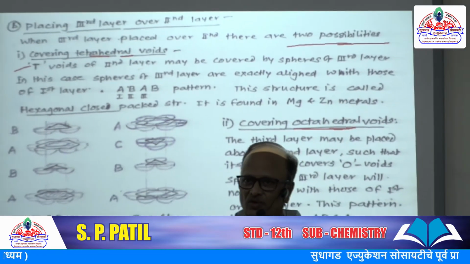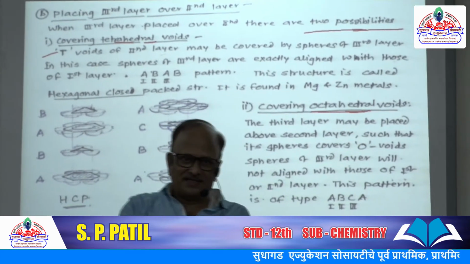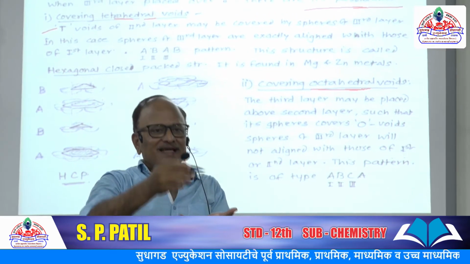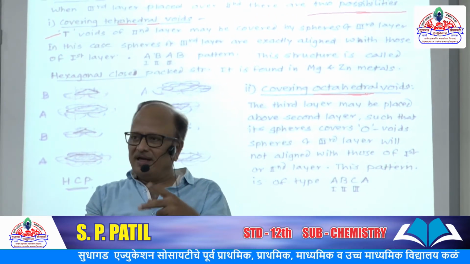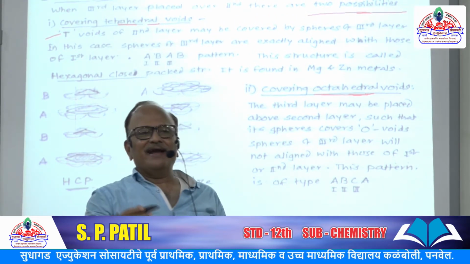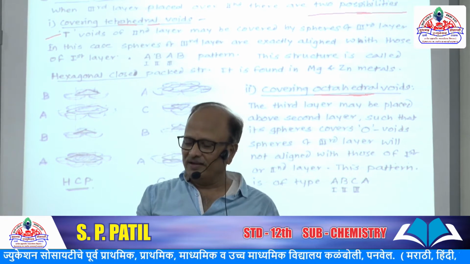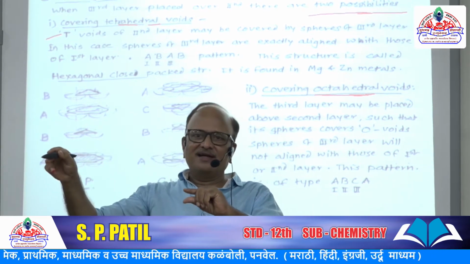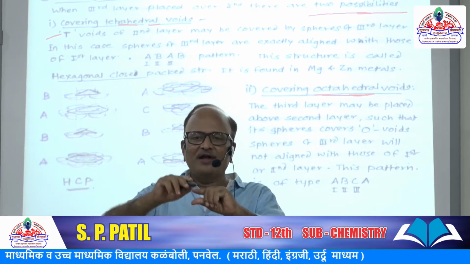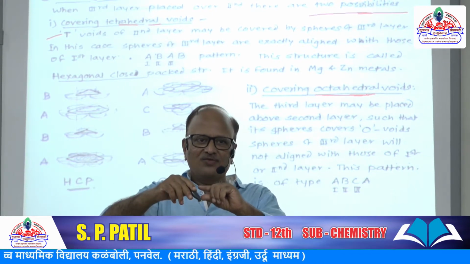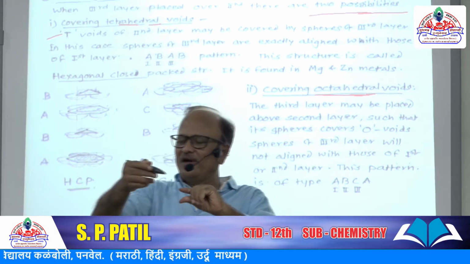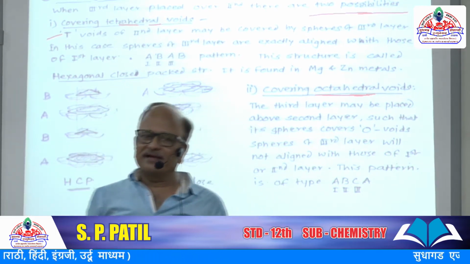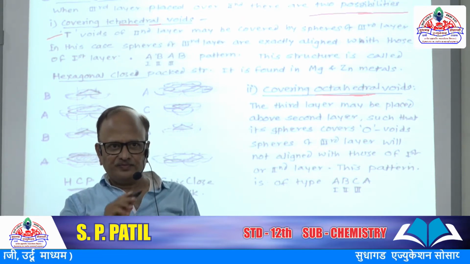So how? By placing the first and second layer with each other in two different ways, it gives rise to tetrahedral and octahedral voids. Sphere over void gives tetrahedral void, and void over void, first layer void and second layer void, when aligned together, gives rise to octahedral voids.